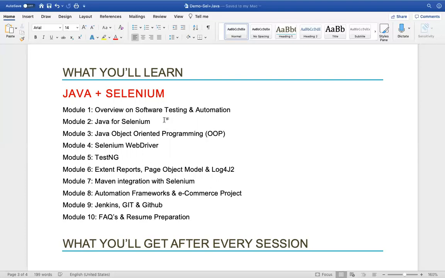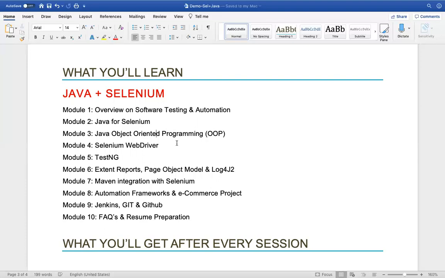From the next session, we will learn Java. As discussed, Java might take 10 to 12 classes. We'll mainly concentrate on the basics of Java, whatever is required to start Selenium, and then we'll learn Java concepts, OOP concepts. So modules 2 and 3 might take two weeks.